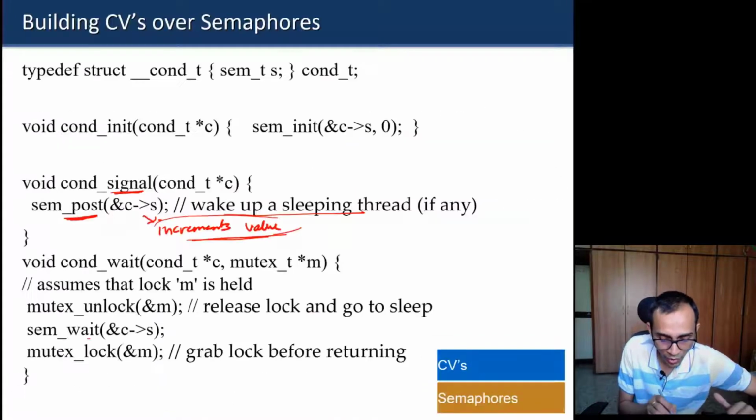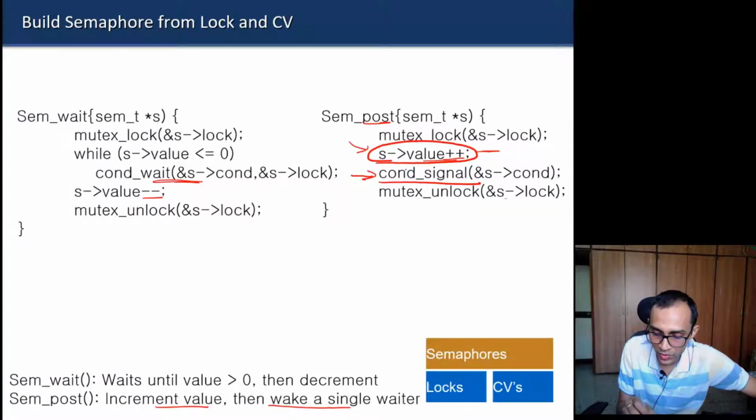When a subsequent wait operation comes, because that state was modified, it will not wait. Its value would already have been incremented to 1, so it will not wait.